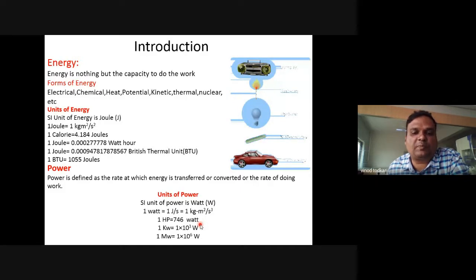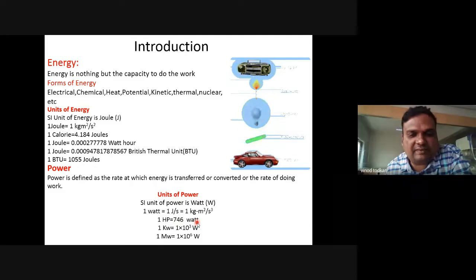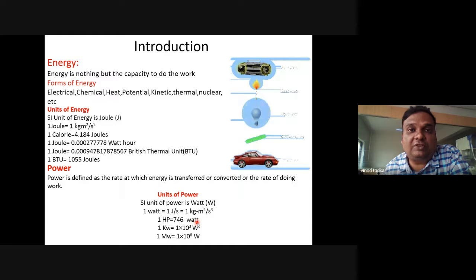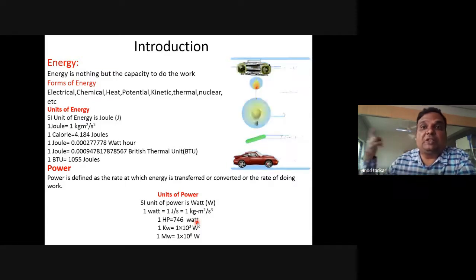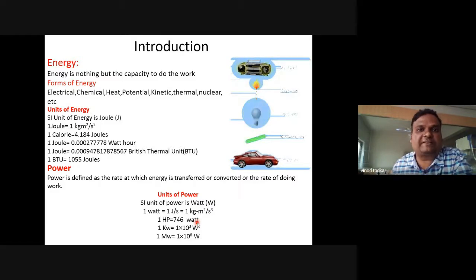2 horsepower means how many kilowatts? Approximately, instead of 746, let's say this is 750. So if this is 750, 2 horsepower will be 1492, that is 1.492 kilowatts. My question is, 2 horsepower is equal to how many kilowatts? So it will be 1.492 kilowatts.